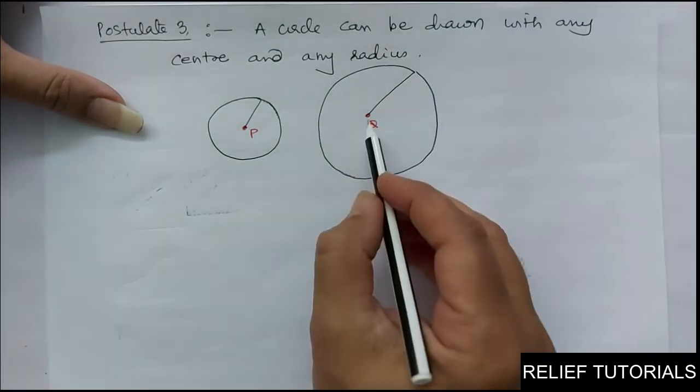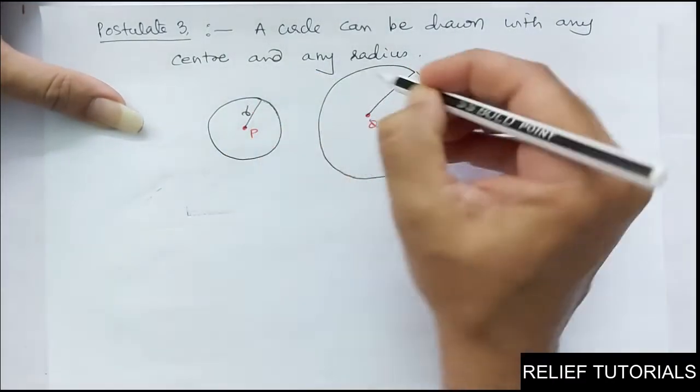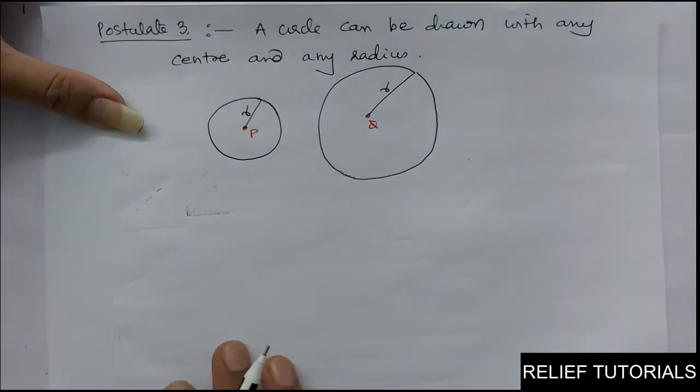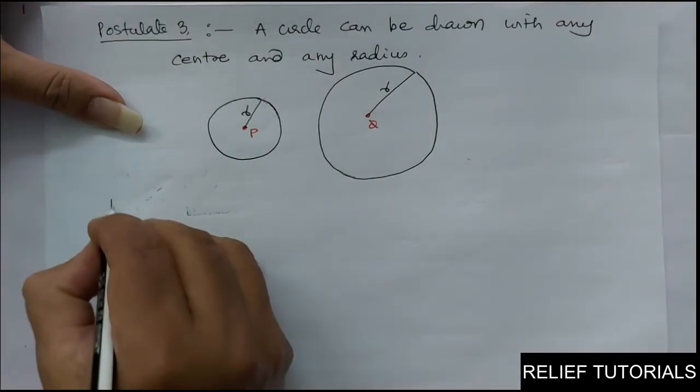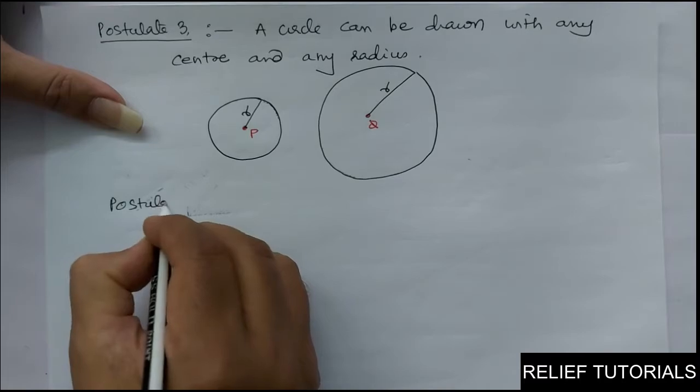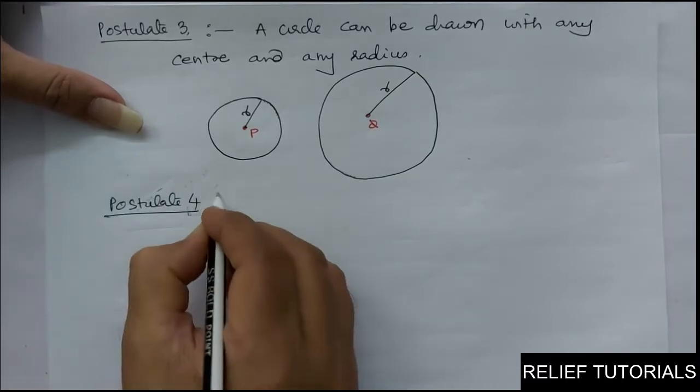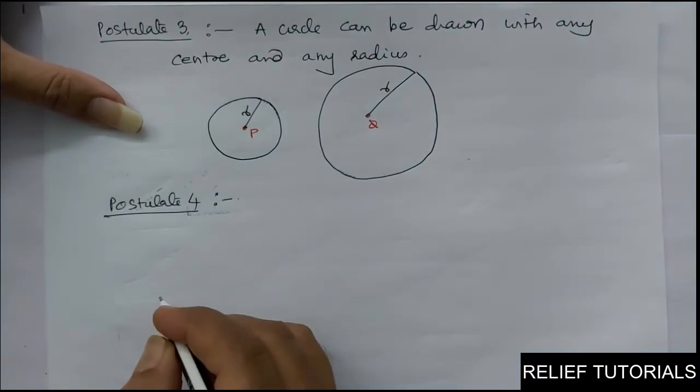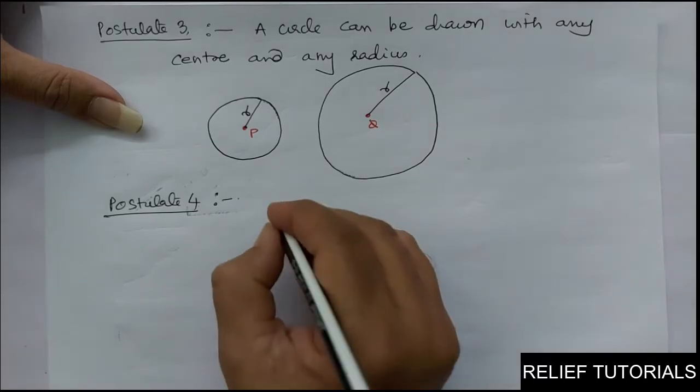So, a circle can be drawn with any center and any radius. This is postulate 3. Very easy. Now, postulate 4. Postulate 4: All right angles are equal to one another.